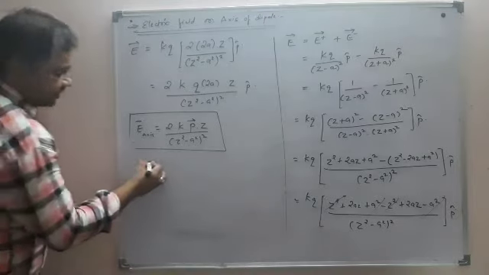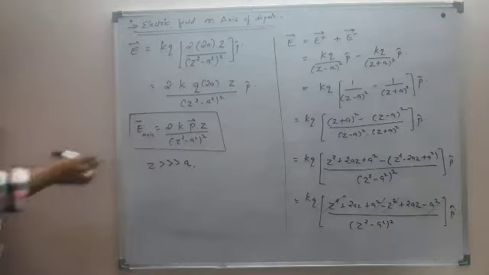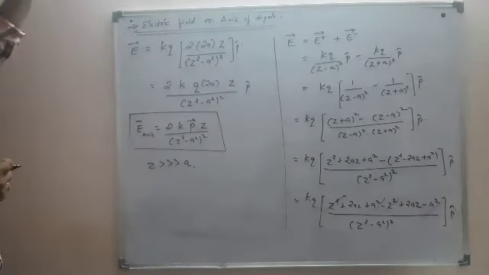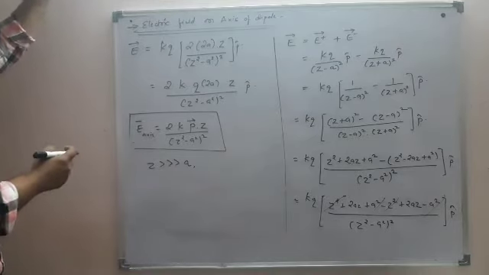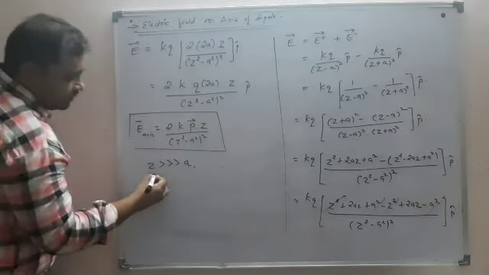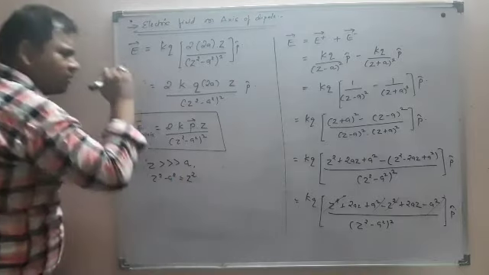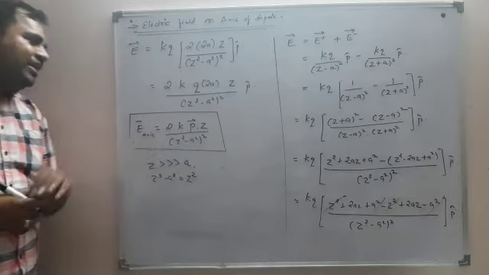And if this Z is very much greater than A, if this Z distance, you already know what Z is, the distance of the point where you want to find the electric field from the center of the dipole, is very large compared to the length of the dipole, then Z square minus A square can be considered nearly equal to Z square. As Z square will be too large, A square can be neglected.